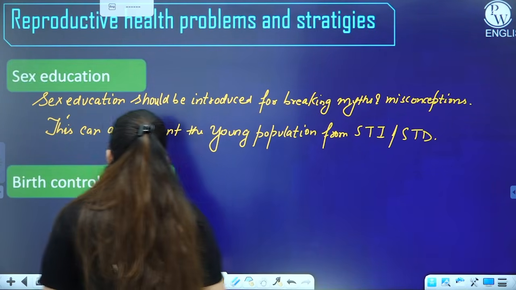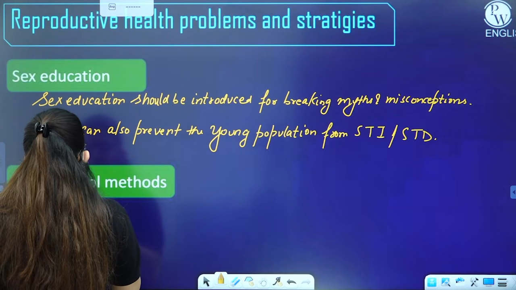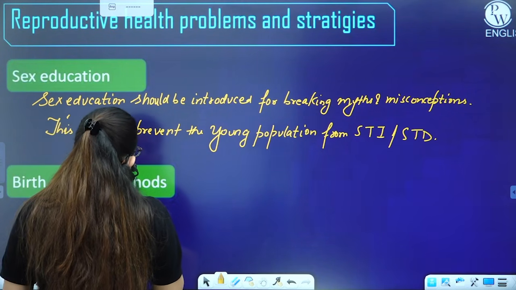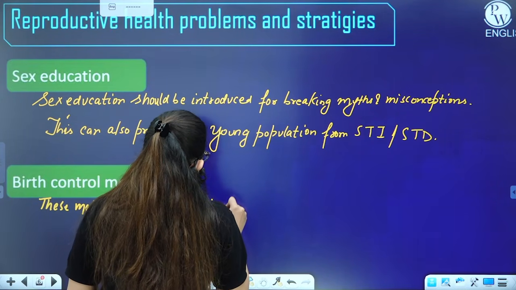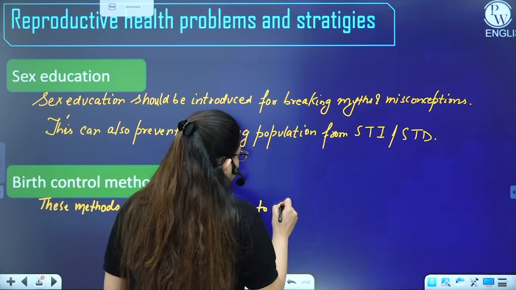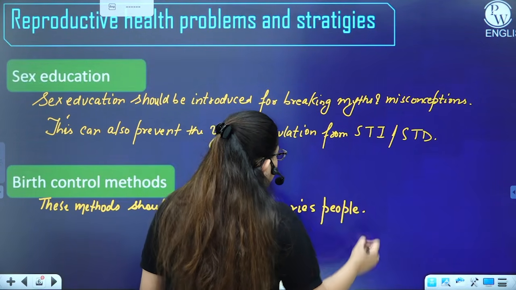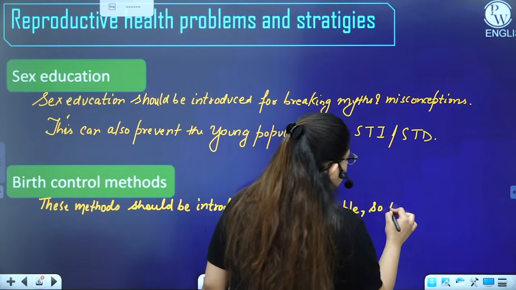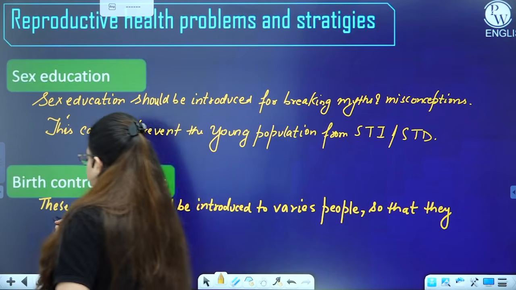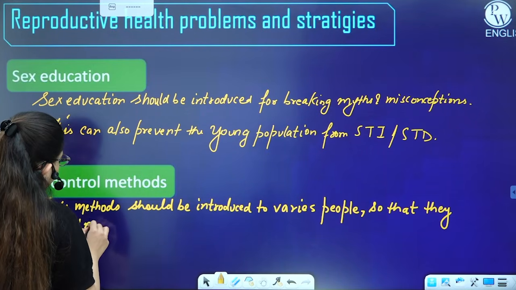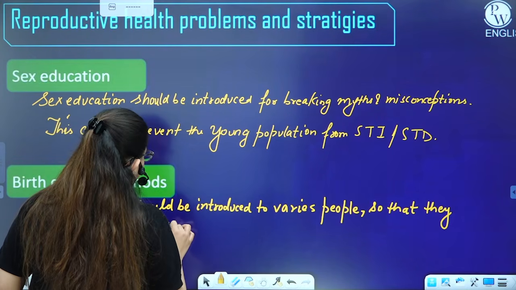So these birth control methods should be introduced to various people, so that they could not have the unwanted child.